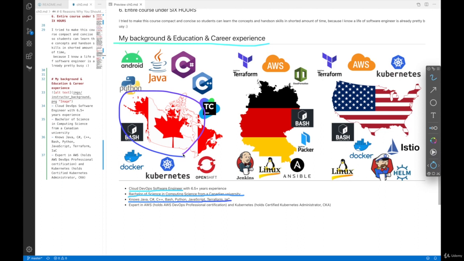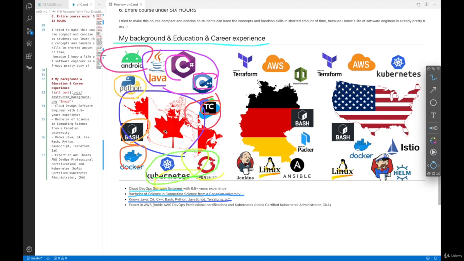And I started off as a backend software developer. So I have worked on object-oriented programming languages like Java, C#, C++. I also did an Android application as well. And then I switched to a hybrid backend and also DevOps software engineer role. This is where I started learning about CI/CD pipelines like TeamCity, Docker, Bash scripting, Python scripting, and also I started picking up Kubernetes and OpenShift. These are container orchestration tools.